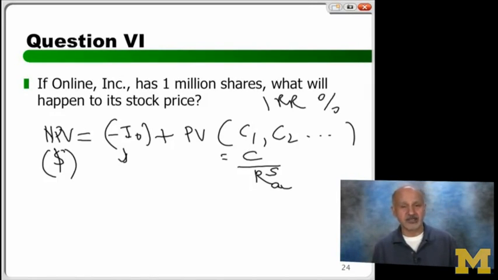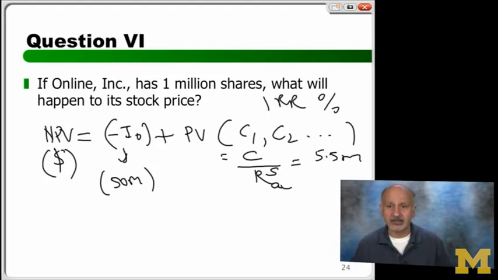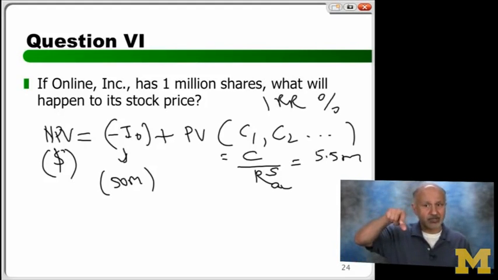How much money does it take to start this project? 50 million. Everybody okay? How much value am I creating every year? Cash flows every year. 5.5 million. Remember, how did I get this? We have done this when doing the IRR. Just a twist now. 5.5 I got very simple.